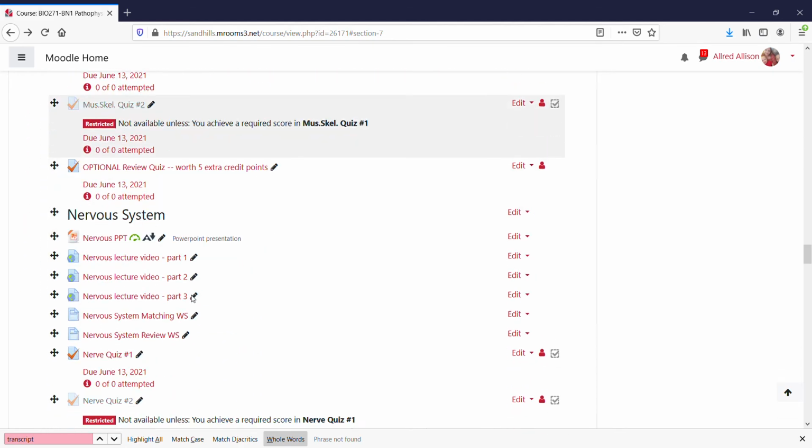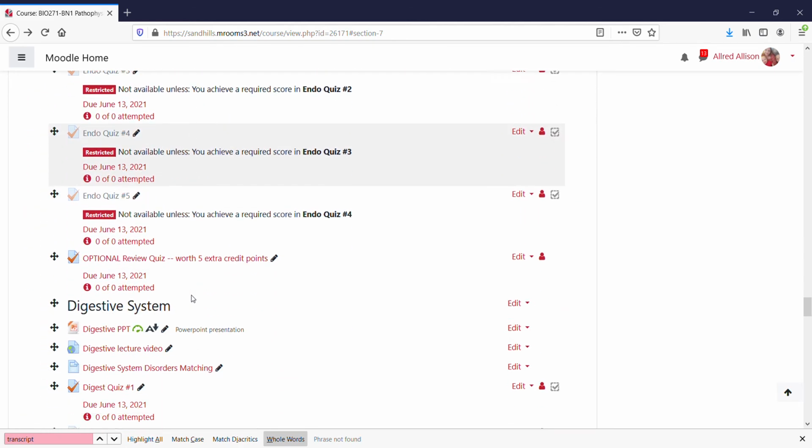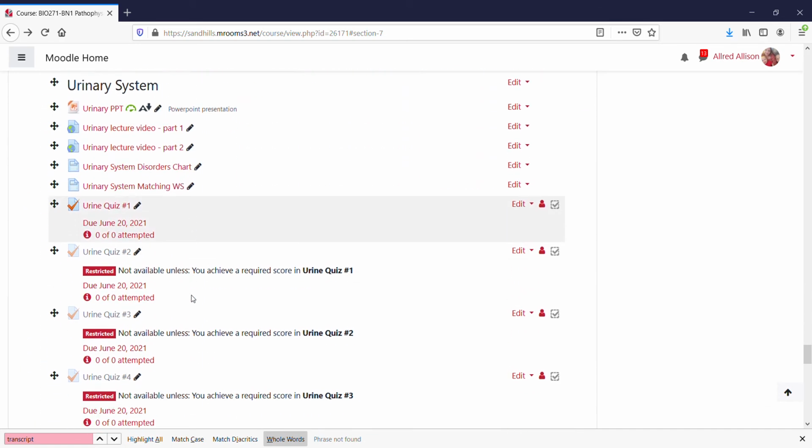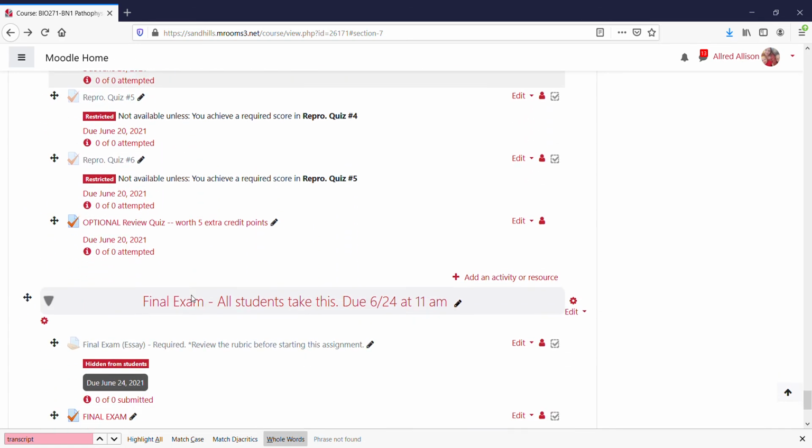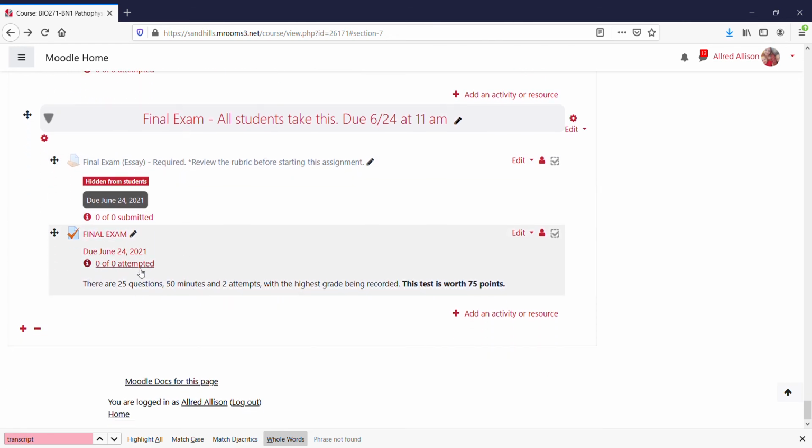If we move down to the very bottom, you'll see that we have the final exam. The final exam is 25 questions. All of these questions come from past quizzes, so you'll have seen these questions before. But for 25 multiple choice questions, you have 50 minutes, which I think is ample time. You have 2 attempts with the highest grade being recorded, and this is also worth 75 points. So you can see overall that the course is very short, but there's a lot of information.